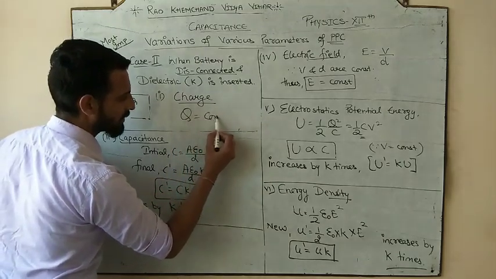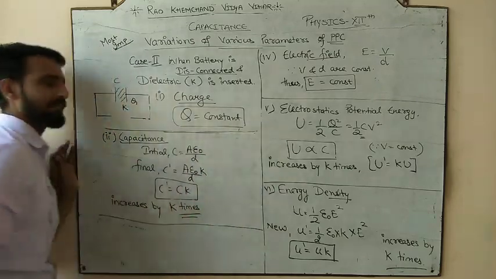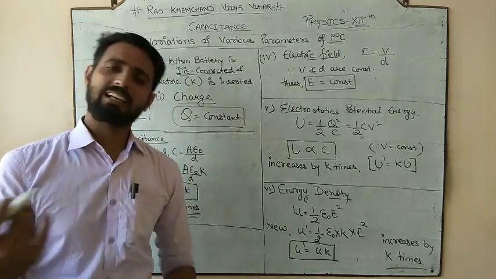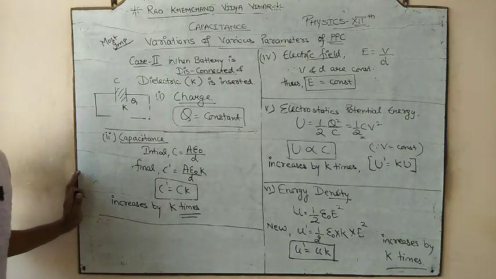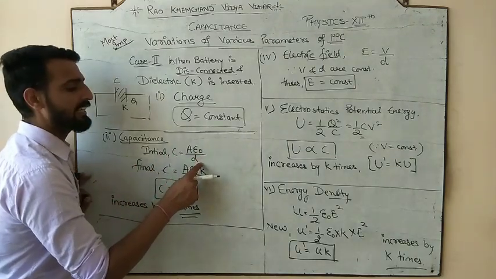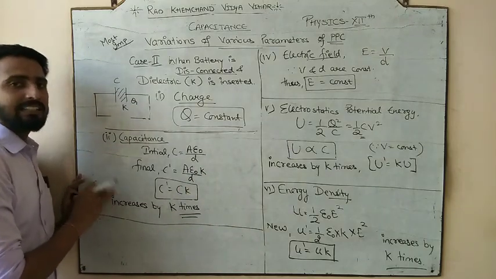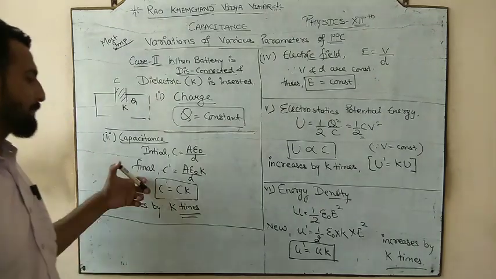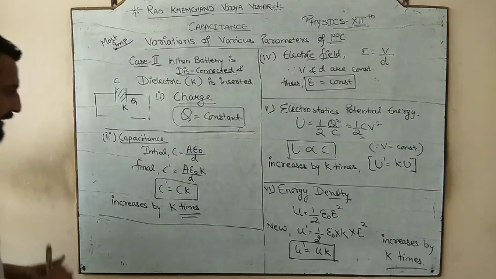Charge remains constant. Means your capacitor has been charged, and now you are removing the battery, and once you are removing the battery, amount of charge will remain the same. But what will happen to the capacitance? It will increase by k times. So capacitance depends upon area, medium and D, and medium is increased by k times, so definitely. So what we get to learn is that whether the battery is connected or disconnected, capacitance is always going to increase. वो तो हमेशा ही बढ़ने वाला है k times.